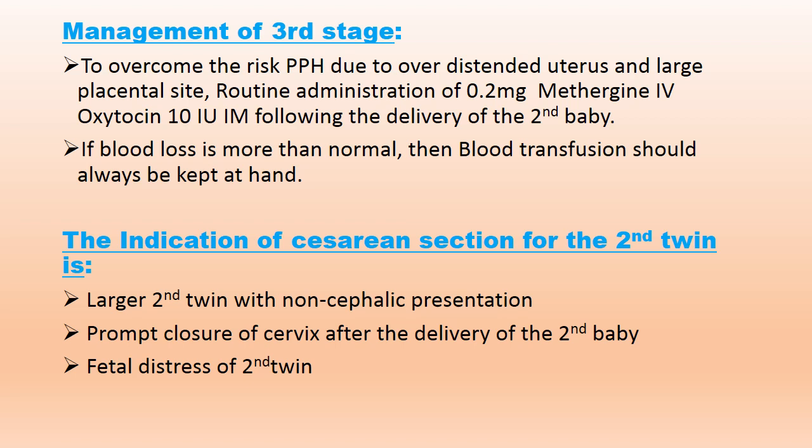If blood loss is more than normal, then blood transfusion should always be kept in mind. The indication of caesarean section for the second twin is when the fetus is larger, when the second twin with both cephalic presentation, prompt closure of cervix after the delivery of the first baby, and fetal distress of the second twin.